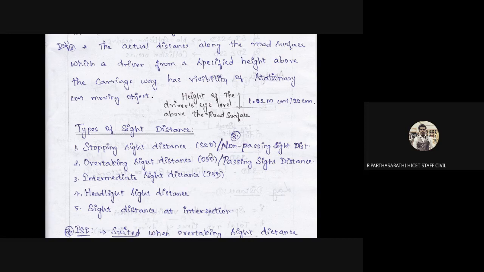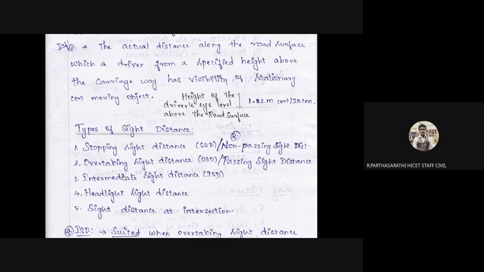First, stopping sight distance is a non-passing sight distance. Overtaking means passing sight distance, called OSD.